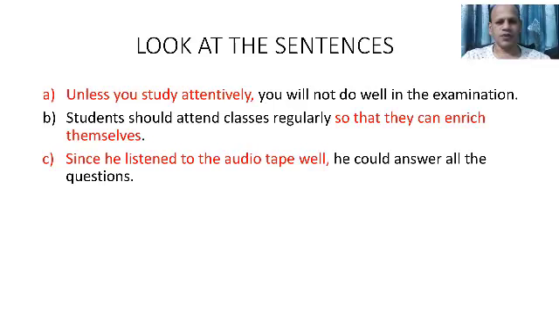Since he listened to the audio tape is a subordinate clause, he could answer all the questions, a principal clause. So you see in these three sentences, there are three subordinate clauses and three principal clauses. So it's a long sentence.